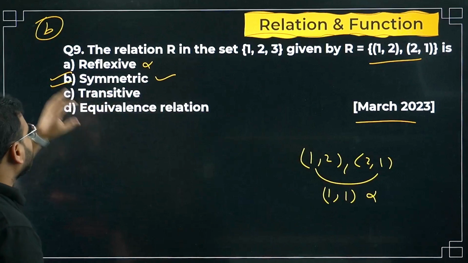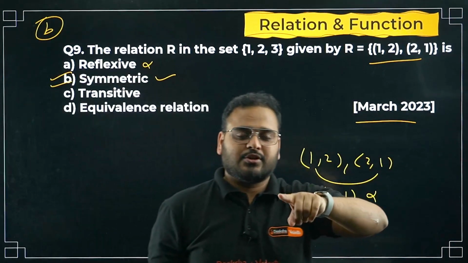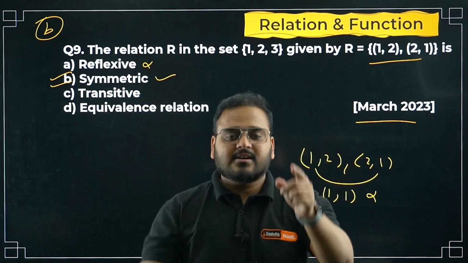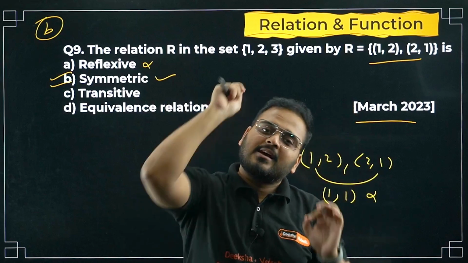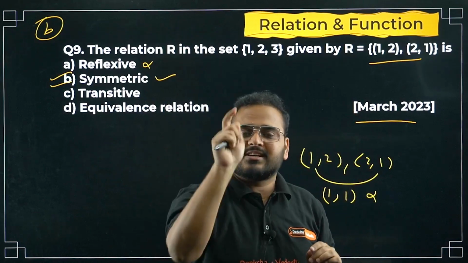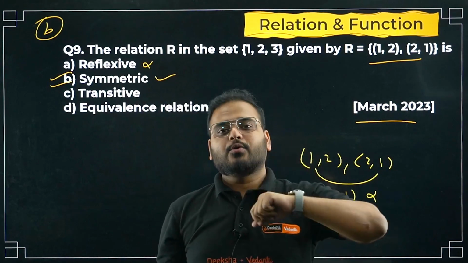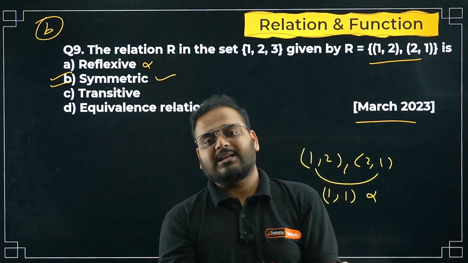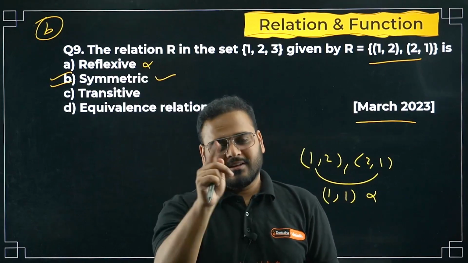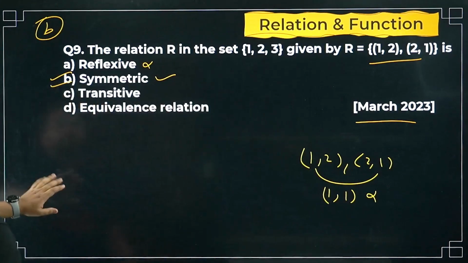If you have a different answer, let me know your reason in the comment section. Getting a different answer for question number 9, don't worry. Don't accept my answer, give me your thought. Give me your answer in the comment section. I will talk to you in the comment section, asking why you're thinking like that, and we will again reach the conclusion of the right answer. Okay. Question number 9, option is B.